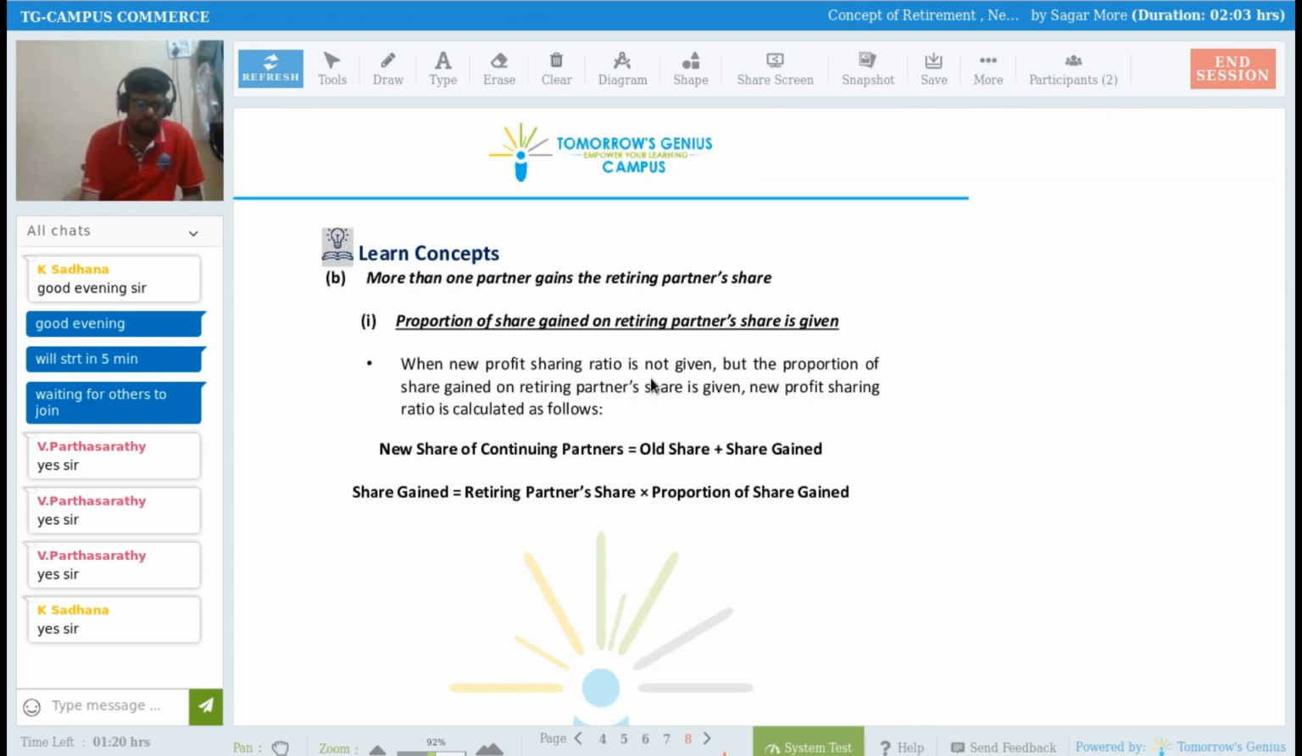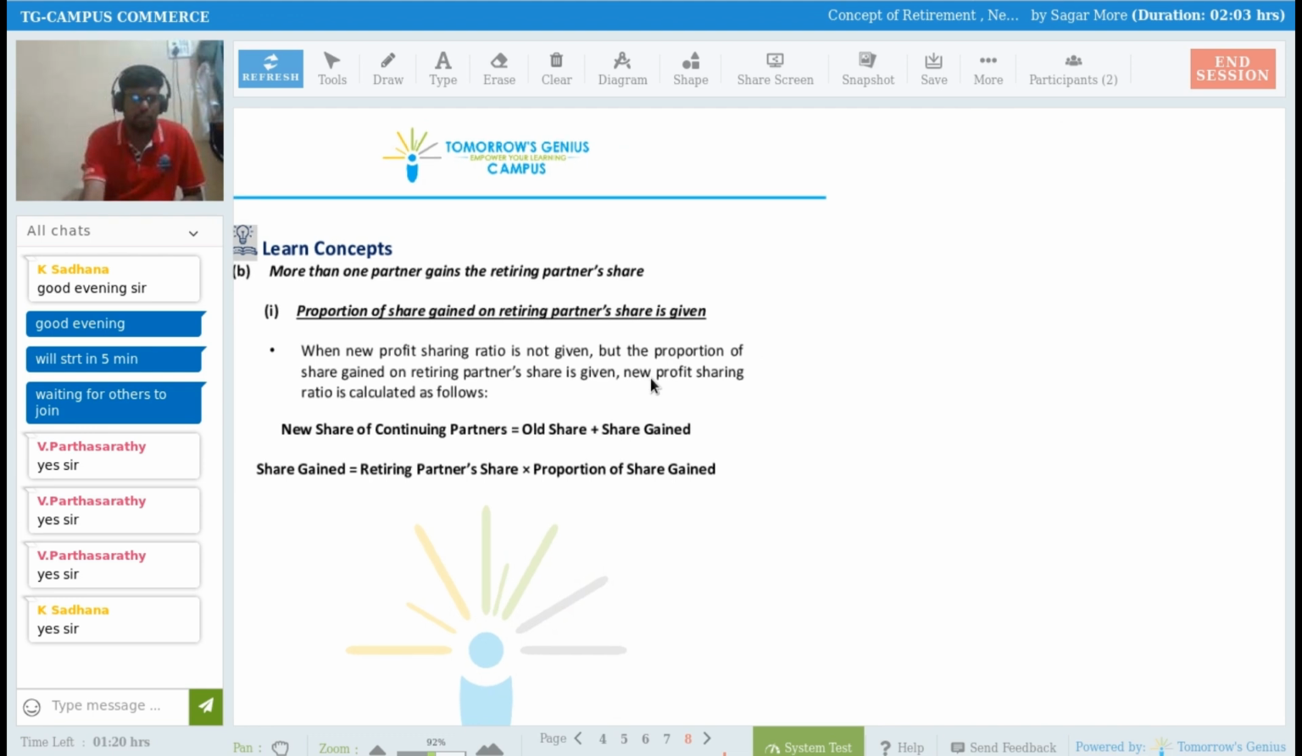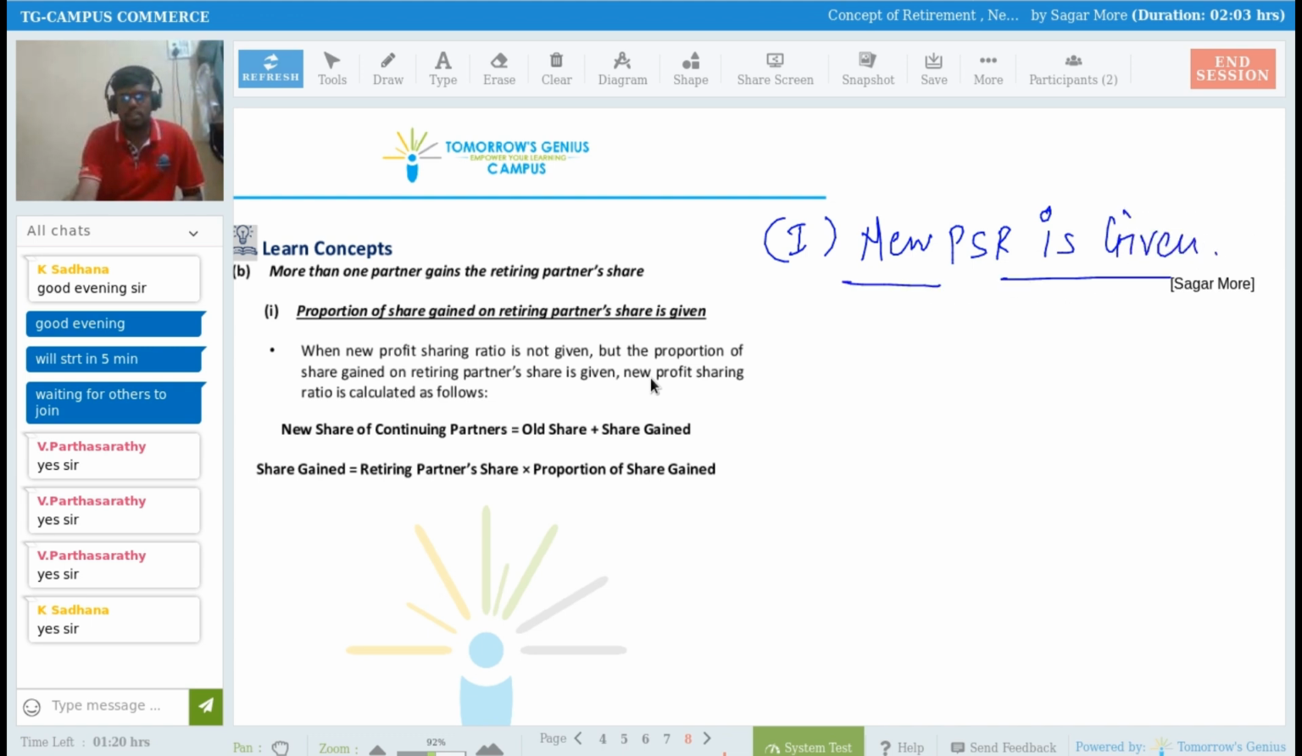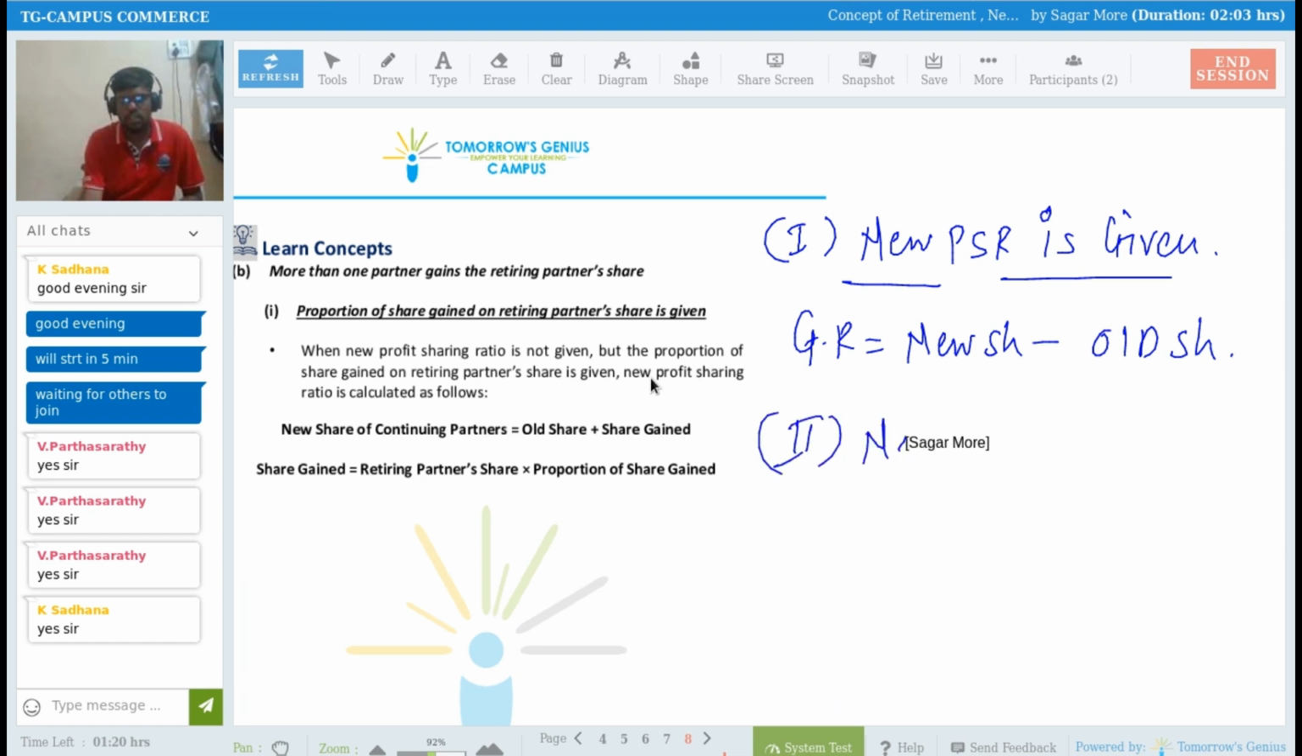I am moving further now. Sir, I am just summarizing what we did so far. The first case is when the new profit sharing ratio is given. Whenever the new profit sharing ratio is given, you have to use only one simple formula for calculation of gain ratio. So, gain ratio is equal to new share minus old share. That's it.